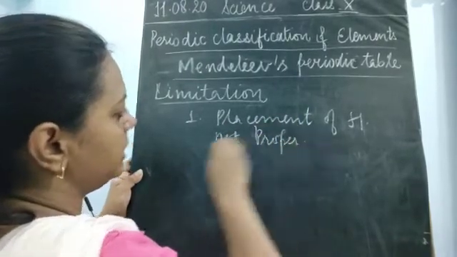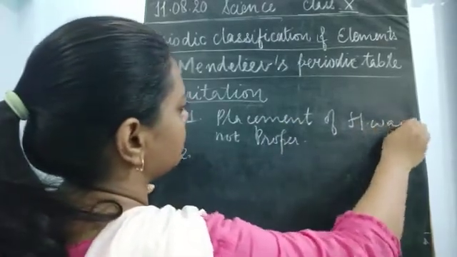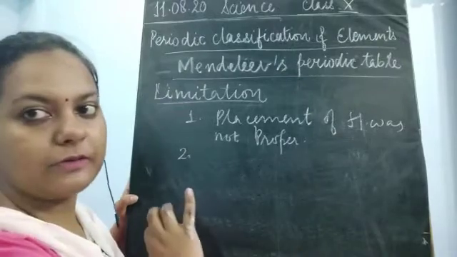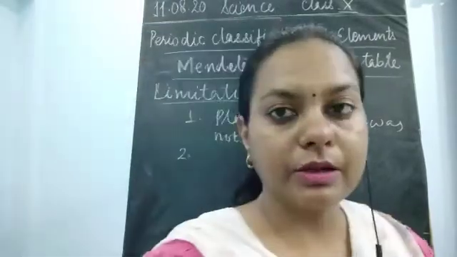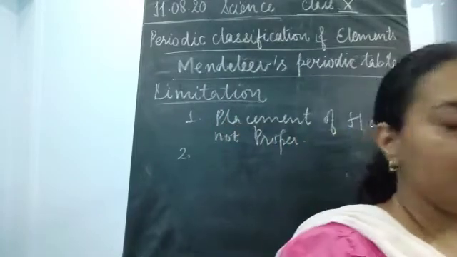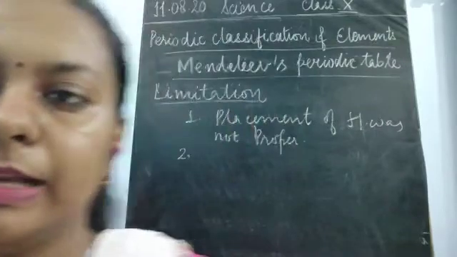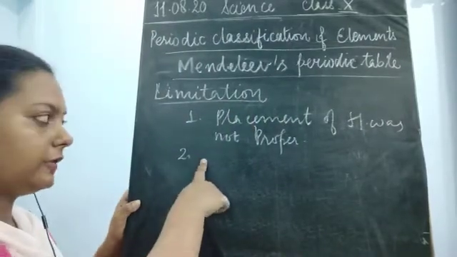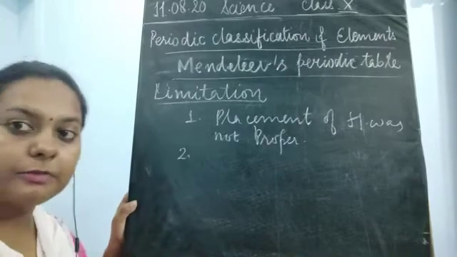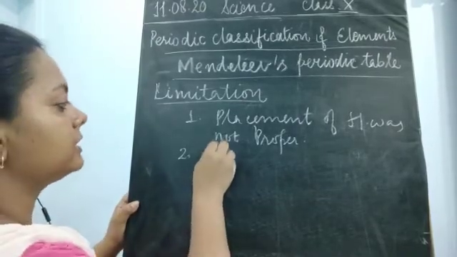The second thing was that hydrogen was forming different compounds which were very similar to those of other elements. So this again became a problem. The problem was in the placement of hydrogen, because it was forming similar compounds to those of sodium.